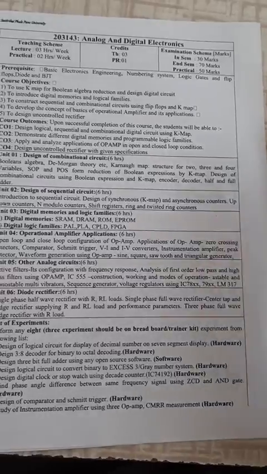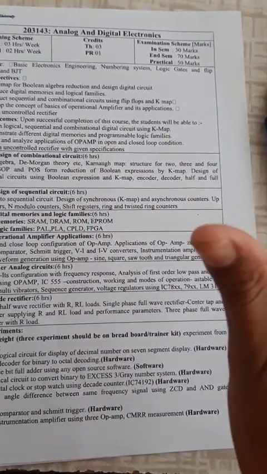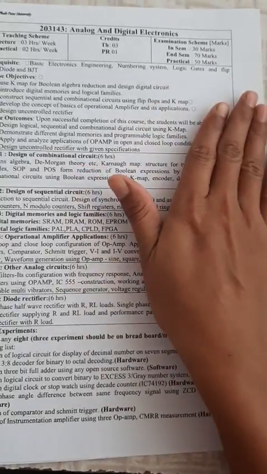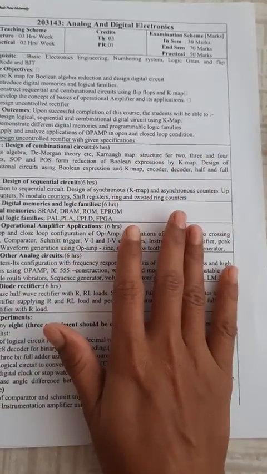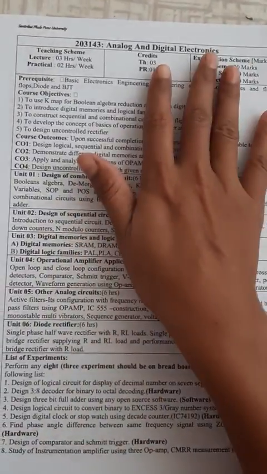Previously the pattern was 50-50, that is 50 marks for online and 50 marks for theory. But now for 2020 and 21, the pattern for second year is the 30-70 pattern.